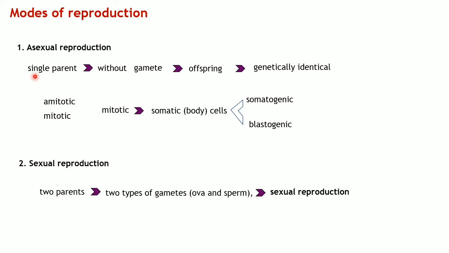So now you know what is the difference between asexual and sexual reproduction. In simple terms, asexual means from a single parent without any involvement of gametes you get an individual. Again, this reproduction can happen amitotically, which means a simple nuclear division where one cell becomes two cells. Whereas in mitosis, there are different phases where genetic information will get copied, and a lot of processes take place in mitotic. So I also told you based on the process, it is also known as somatogenic and blastogenic. And sexual reproduction, I also told you about sexual reproduction.